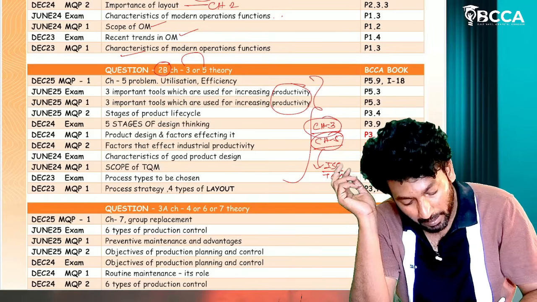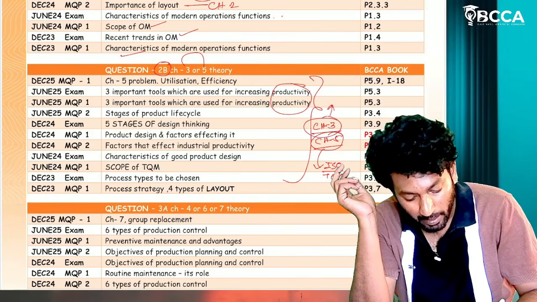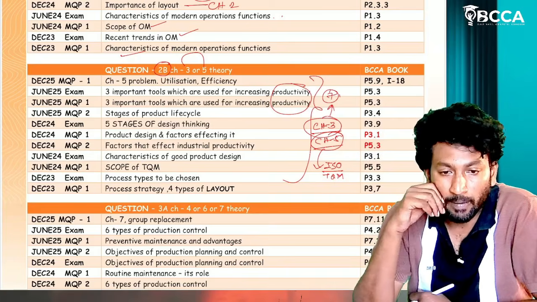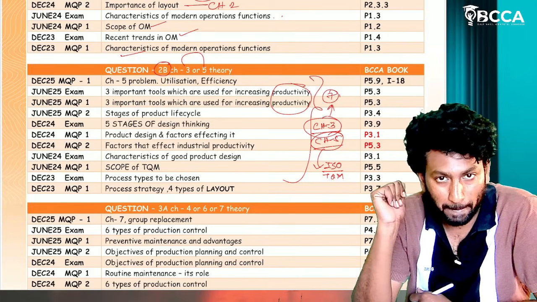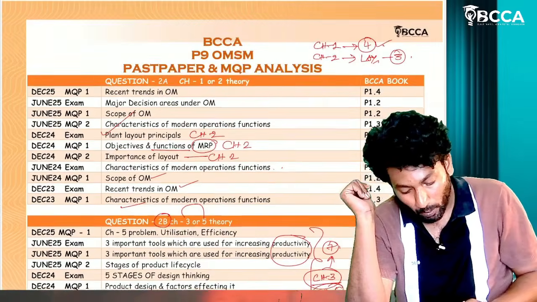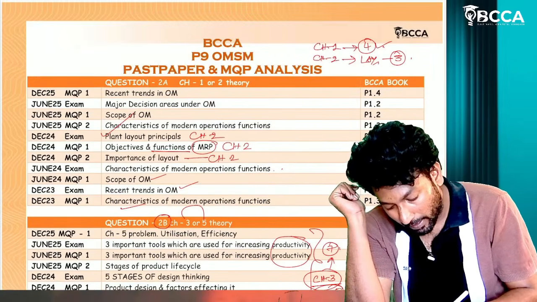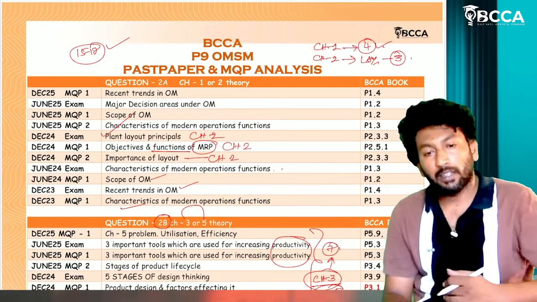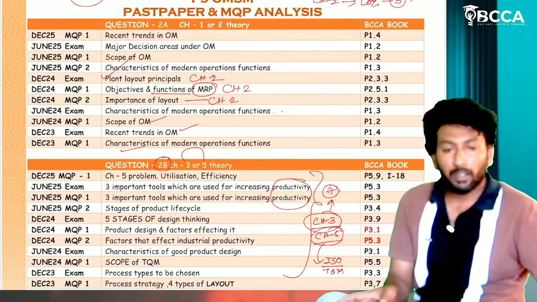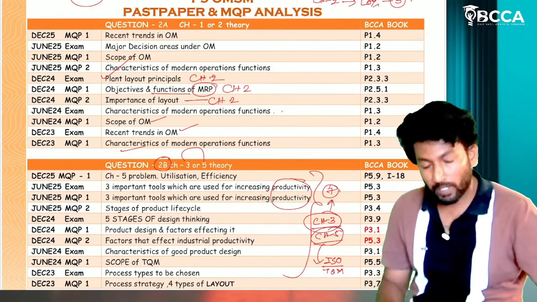For chapter number 3, most probably there will be five to seven theoretical questions. If you learn those ten questions, you can definitely write this question, sir. To attack question number 2A and 2B, nearly 15 to 17 theoretical questions are there. If you learn those 17 theoretical questions, you can write both 2A and 2B.